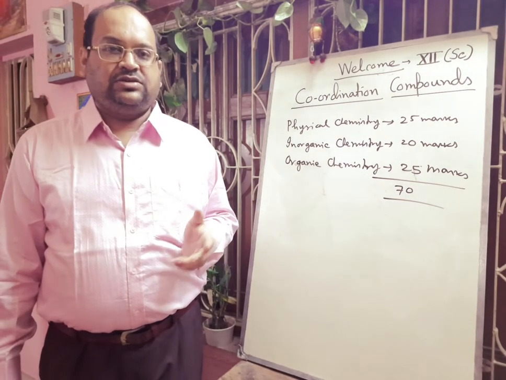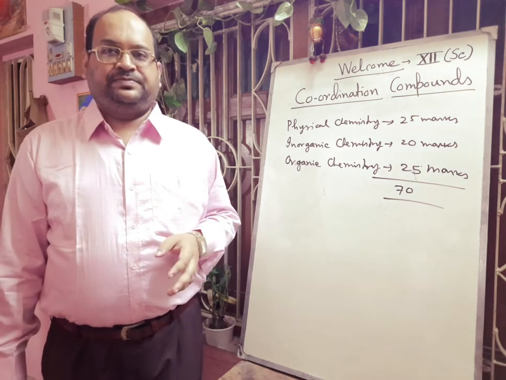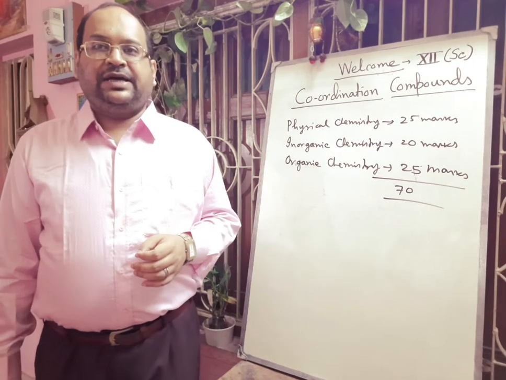Hope you can understand. So this we will learn from this chapter. Now we will start this chapter.